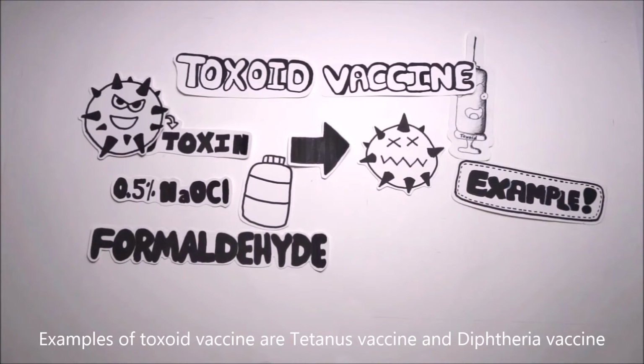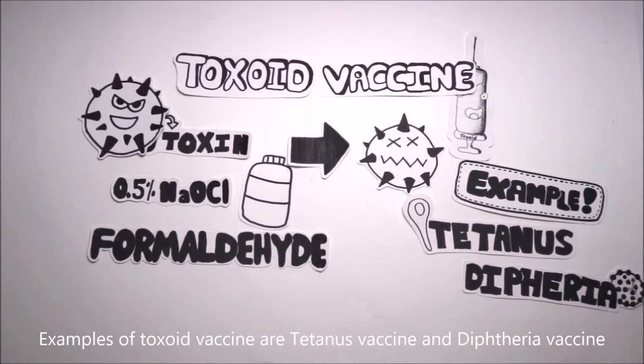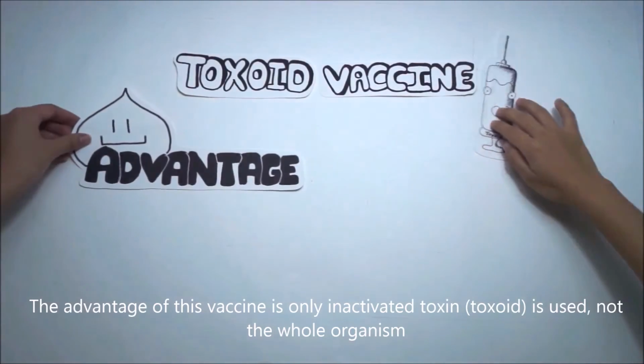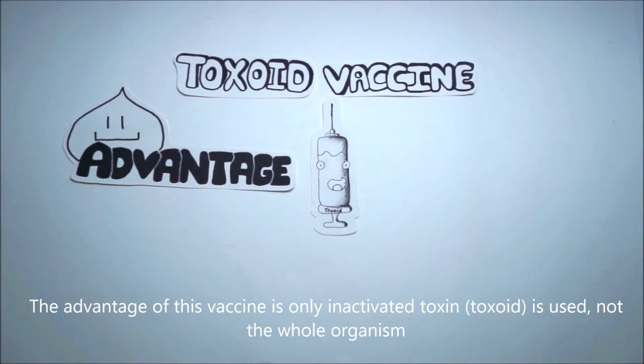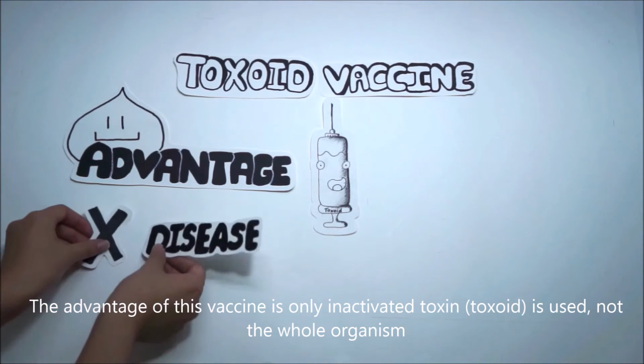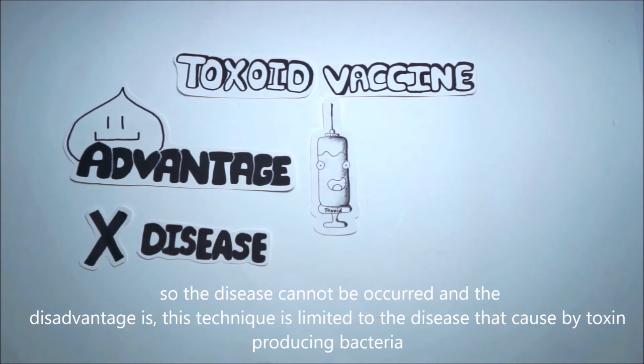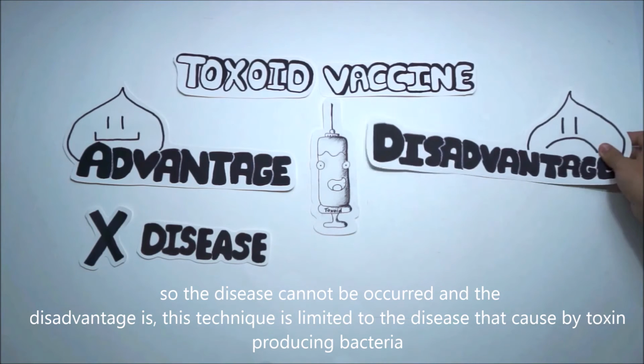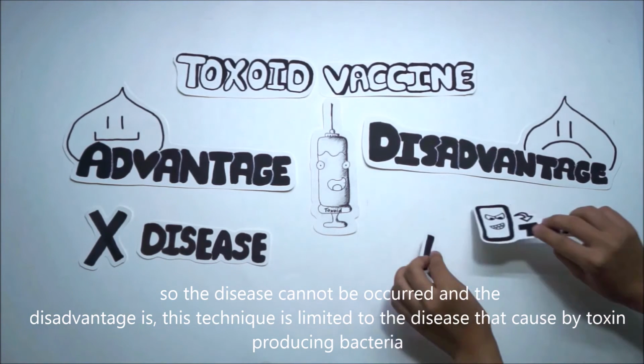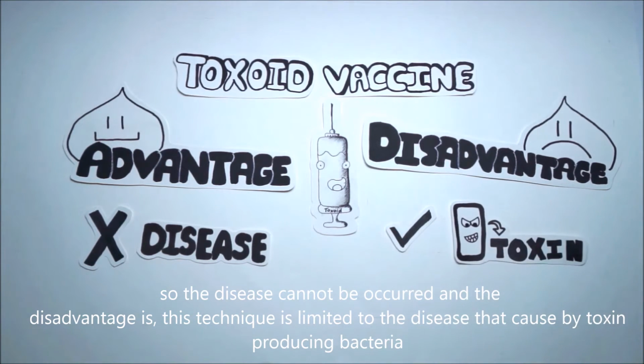Examples of toxoid vaccine are tetanus vaccine and diphtheria vaccine. The advantage of this vaccine is that only inactivated toxin is used, not the whole organism, so the disease cannot occur, and the disadvantage is that this technique is limited to diseases caused by toxin-producing bacteria.